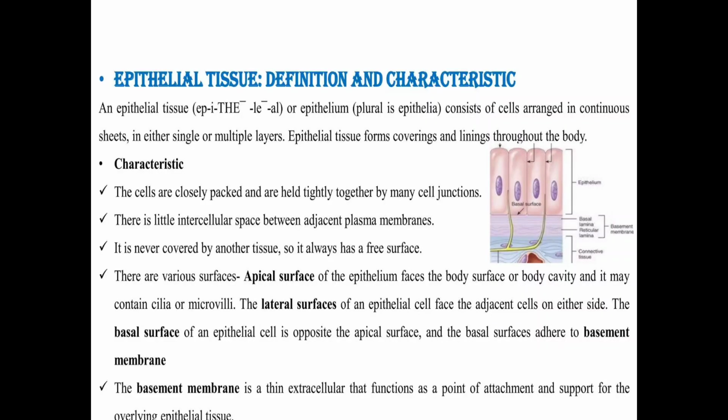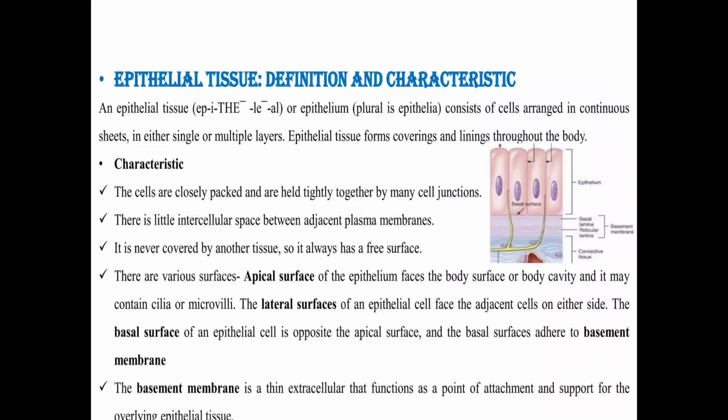It is never covered by other tissue, so it always has a free surface. This is a very specific characteristic of epithelial tissue. One side of the epithelial tissue is not covered by any other type of tissue, which means one side always remains a free border. This free surface is called the apical surface.